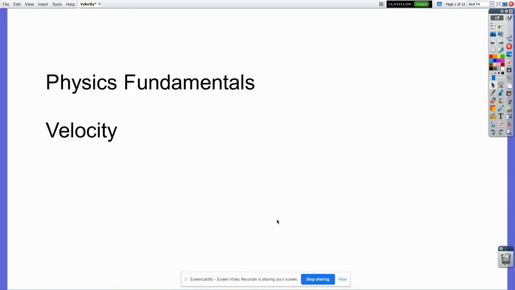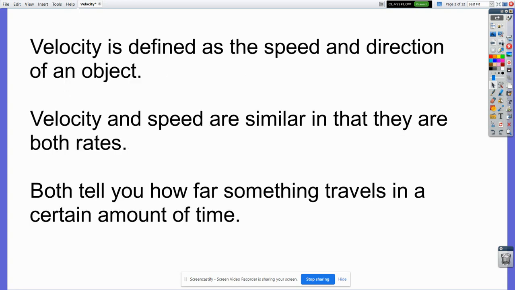All right, in this video, we're going to learn everything you've ever wanted to know about velocity and some. Velocity is defined as the speed and direction of an object. Speed and direction. Velocity and speed are similar because they're both rates. Rate for speed is the distance traveled over some unit of time, and since speed's part of velocity, it's also in there as well. So it's telling you how far something's going to travel in a certain amount of time, but it's not exactly the same. Let's go through some of the similarities first, though.